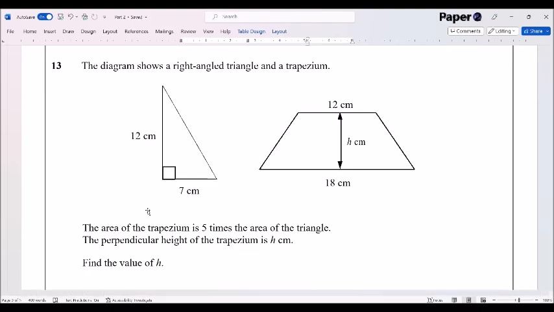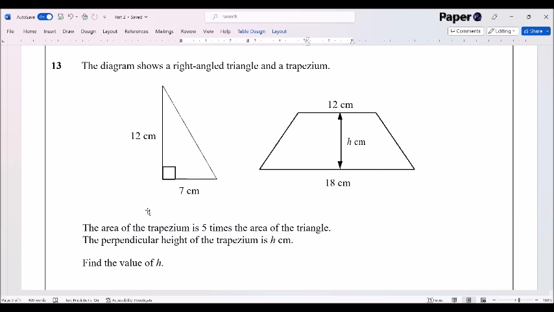Question 13. The diagram shows a right-angled triangle and a trapezium. The area of the trapezium is 5 times the area of the triangle. Perpendicular height of the trapezium is h centimeters. Find the value of h. This is the first question in this paper that poses a significant challenge for most people.